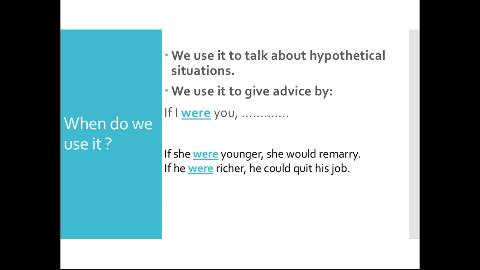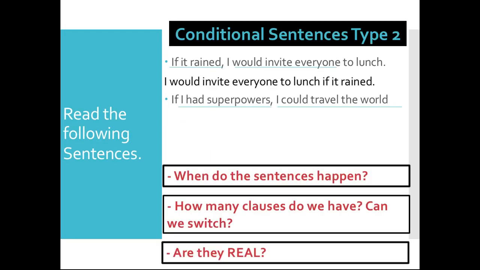Things that are impossible, okay? So there is no way you're going to get superpowers, and there's no way that today we're going to have any rain, okay? So with conditional sentences type 2, we're going to use the past tense, okay? With the if clause, and with the main clause, we're going to use would or could plus the base form of the verb.